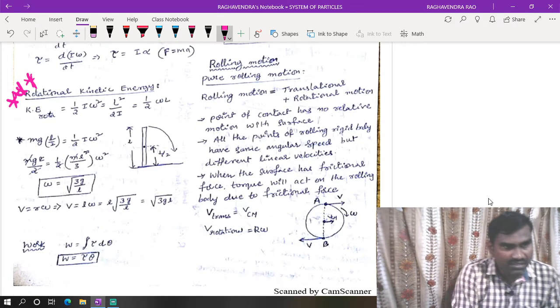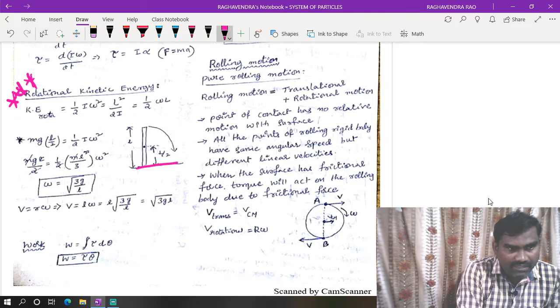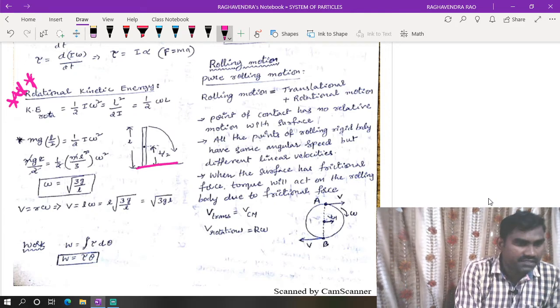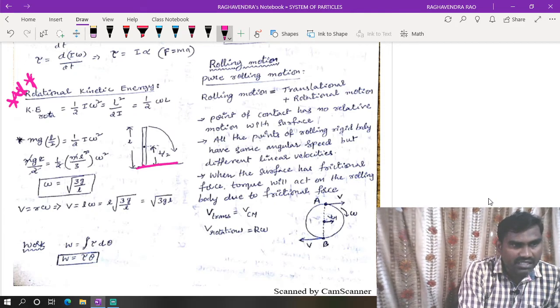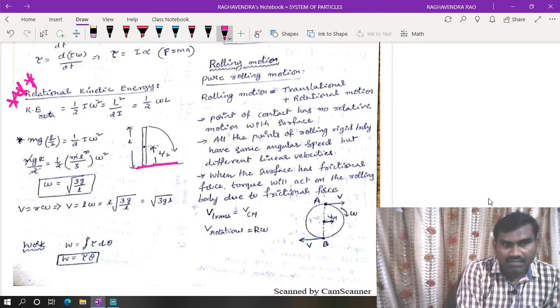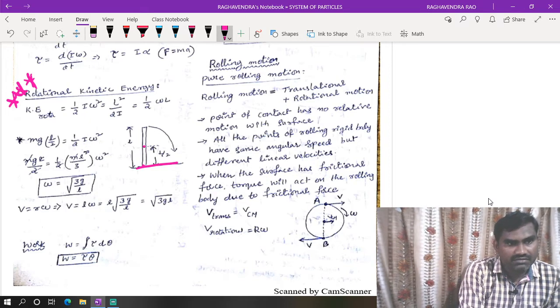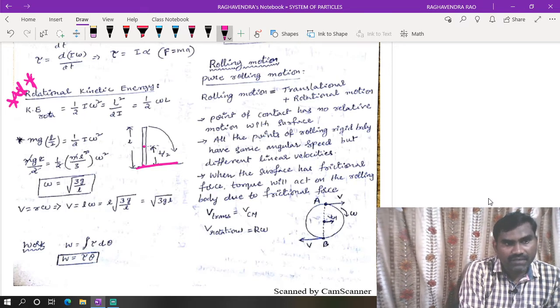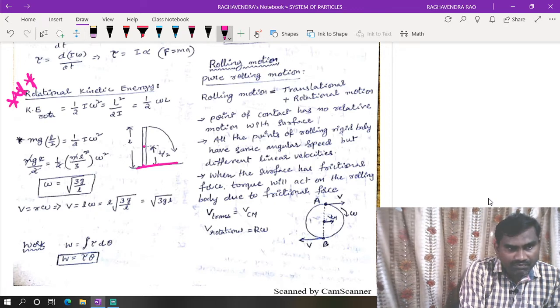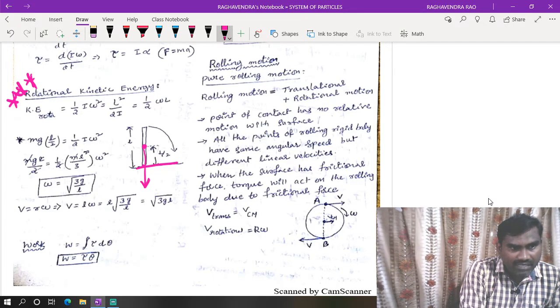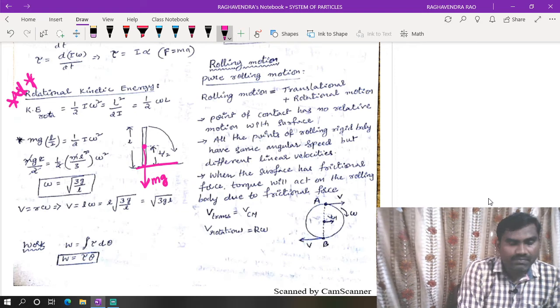In this case, if a rod is placed vertically in this direction, what happens? It has some potential energy because of the weight of the body. Now it is falling like this. When it is placed vertically, the weight of the rod acts at the center of mass. This is nothing but mg.